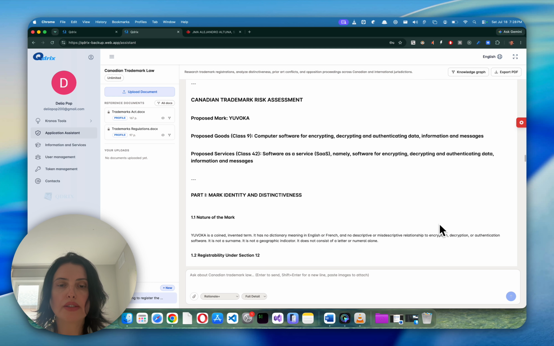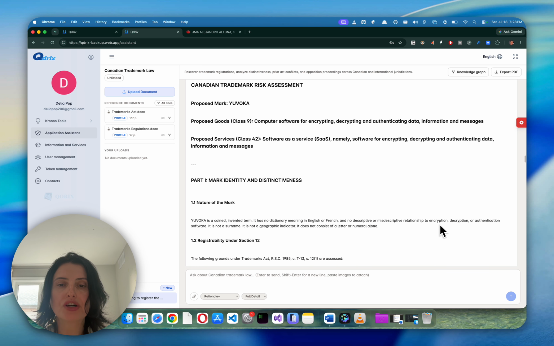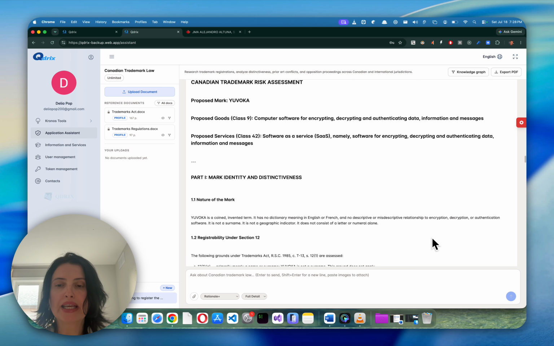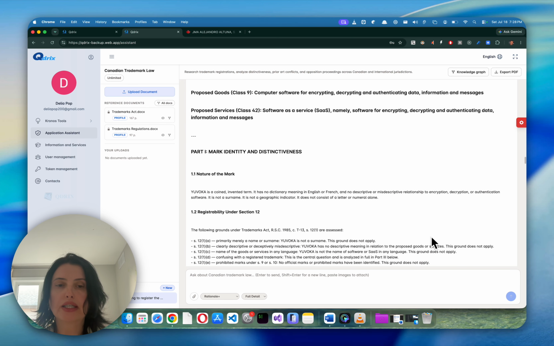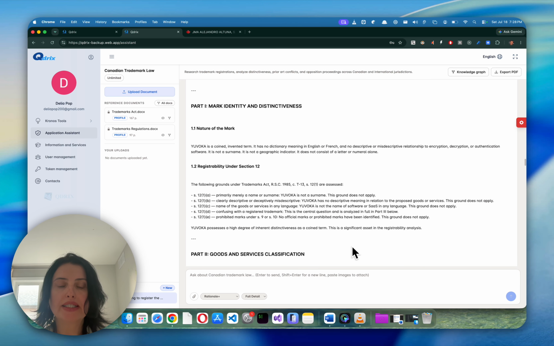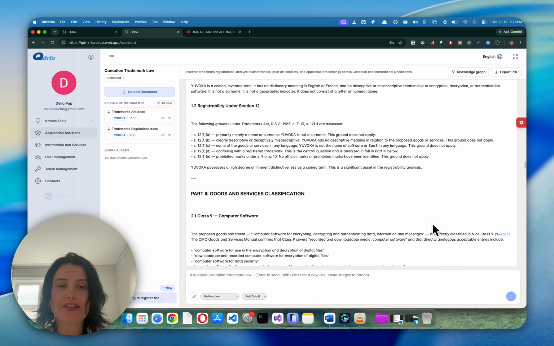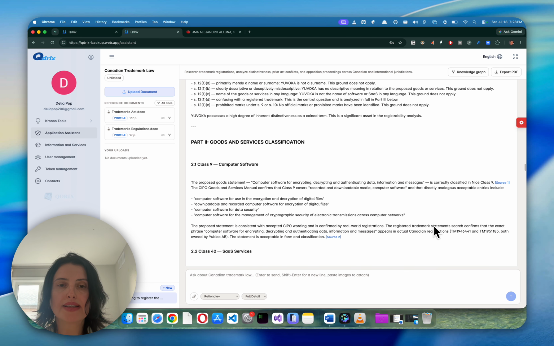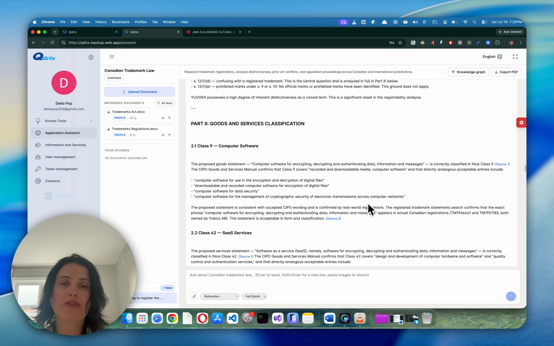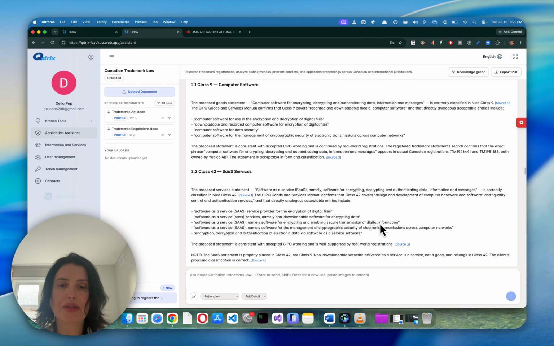We are being told that UVOCA is a coined, invented term. It has no dictionary meaning in English and French, and no descriptive or misdescriptive relationship to encryption, decryption, or authentication software. It is not a surname, and it is not a geographic indicator. It does not consist of a letter or numeral alone. We are being provided with registrability under Section 12. And the goods and services classification is being assessed, and we're told the statements of goods and services are acceptable as they are.